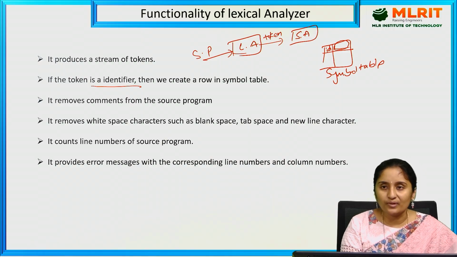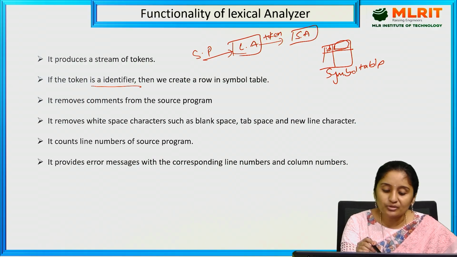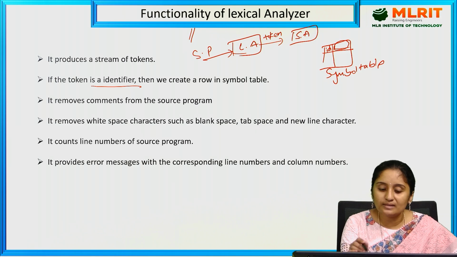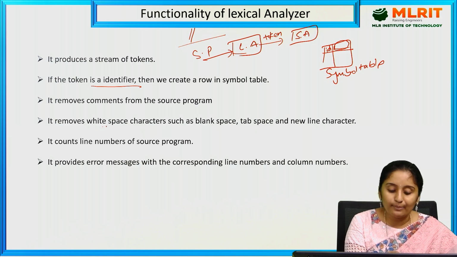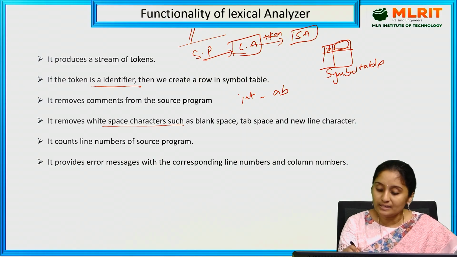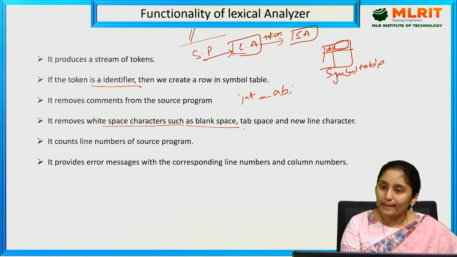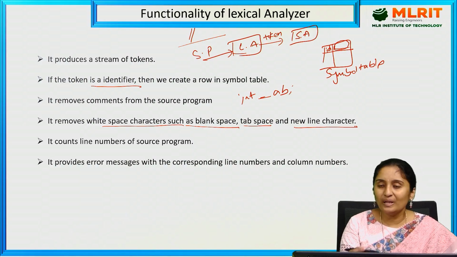It removes comments from the source program. The lexical analyzer is taking the source program, so it removes the comment lines. Once it is generating tokens, it is eliminating the comment lines. It also eliminates the white spaces. The program will compile with "int" space "a b", so it is not an error, but it eliminates it. The program will be compiled, but still it removes the white spaces, blank spaces, tab spaces, and new line characters. All these things will be eliminated.